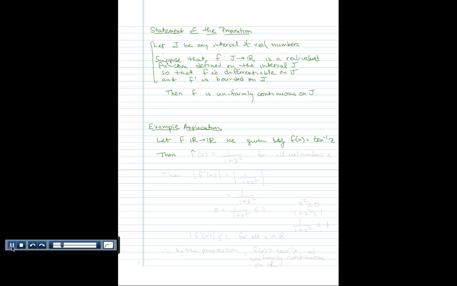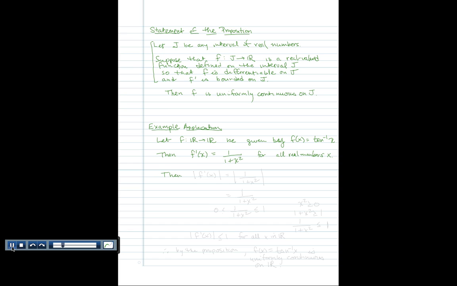Then we know from our Cal 1 that the derivative of f is 1 over 1 plus x squared, for all real numbers x. So now we want to check that the derivative is bounded, and the way the definition of bounded goes, which we will discuss shortly here,